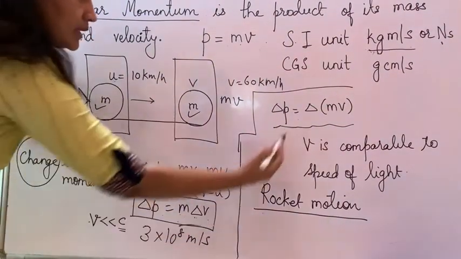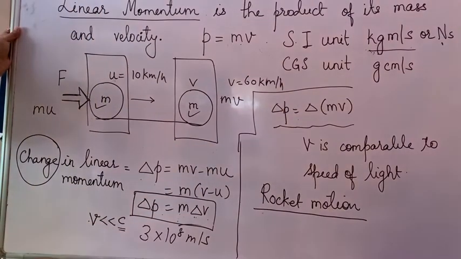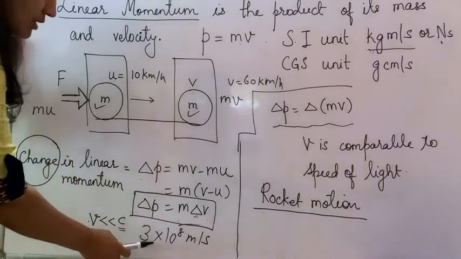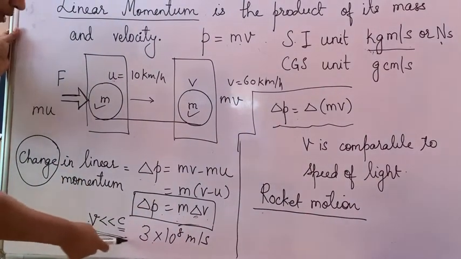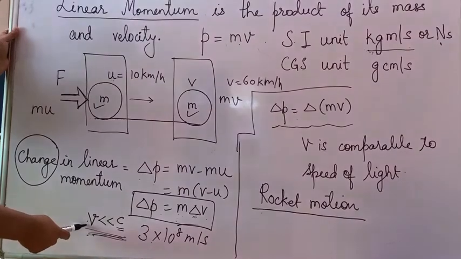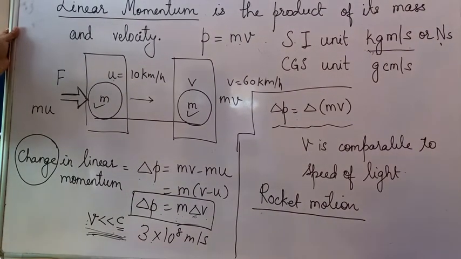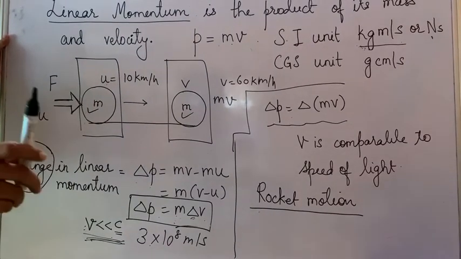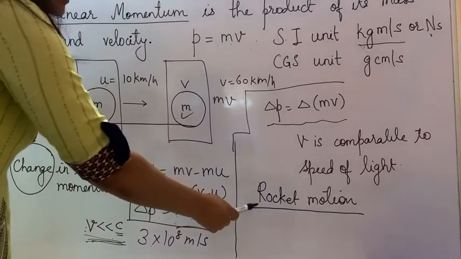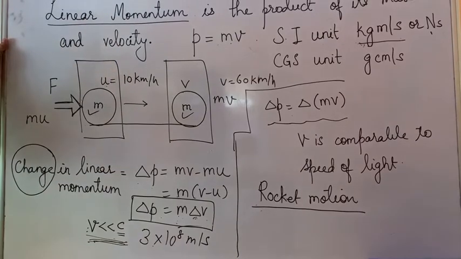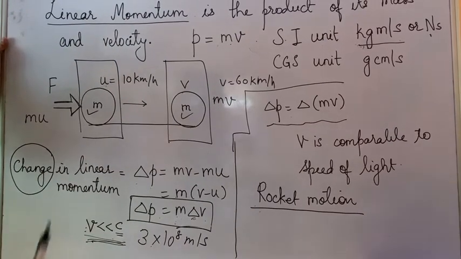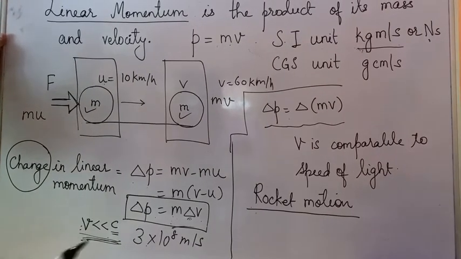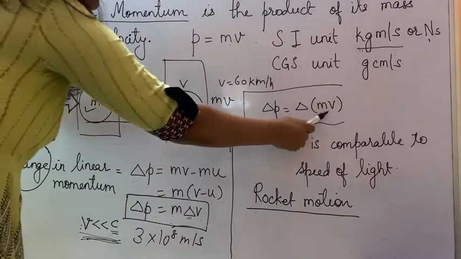Both are change in linear momentum, but in the earlier one there was a change only in the velocity, because the speed of the vehicle or the body was much lesser than the speed of light. But in a rocket or a jet plane, especially rocket motion as an example, the rocket travels with a very, very high speed, at least tending towards the speed of light. And in that case, the mass of the body changes.